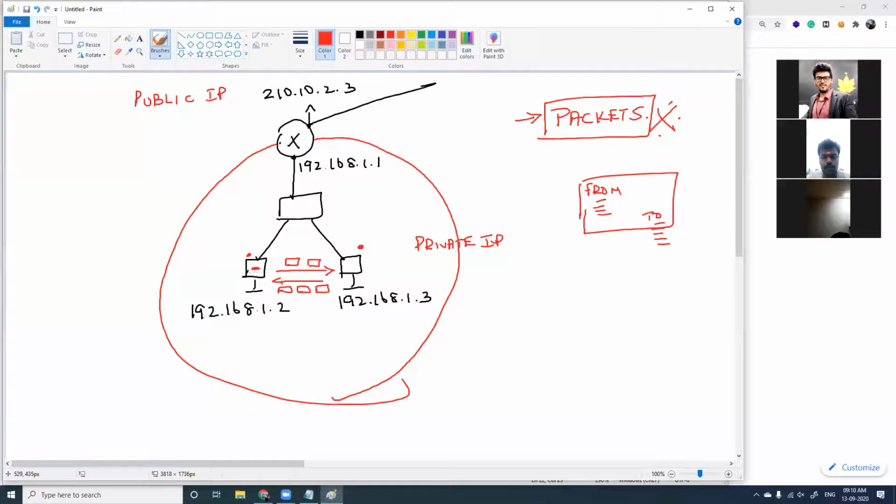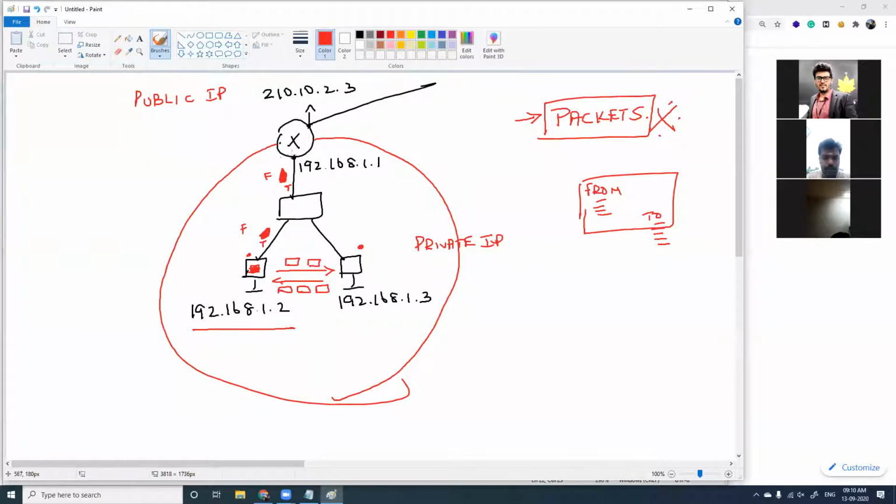Having said this, when you want to access Facebook, this packet goes here and it goes here, and it is very obvious that the from address and to address will be in all the packets. The from address will be your computer's IP address, that is 1.2.